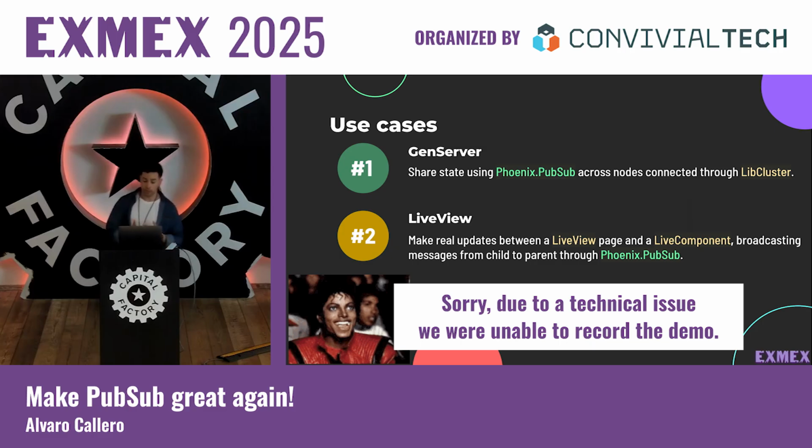One of the things that I want you to see here is the magic of using the default adapter, because when you use the default adapter, the PG one, every node acts not only as a subscriber or as a publisher, but it's also part of the infrastructure, which is what gives us the connectivity. That is part of the magic of using the default adapter.